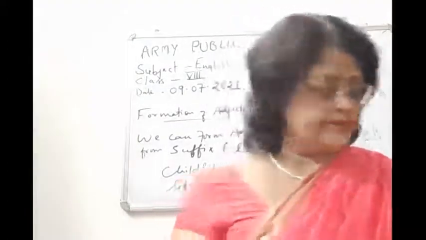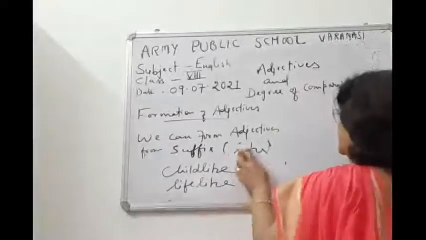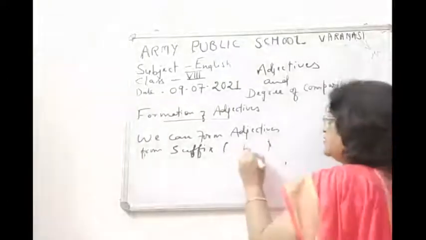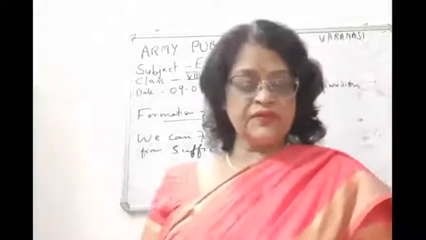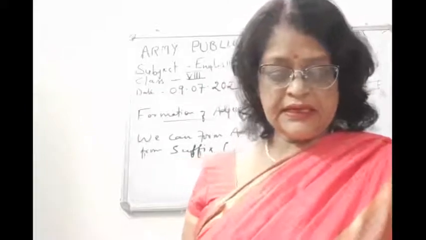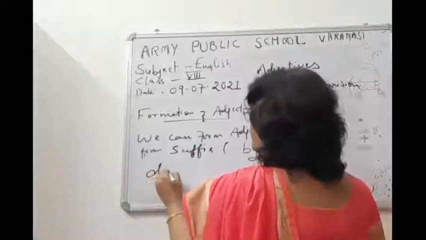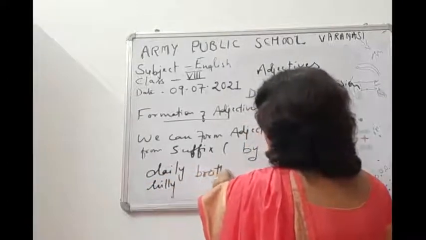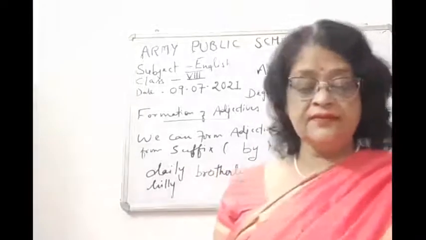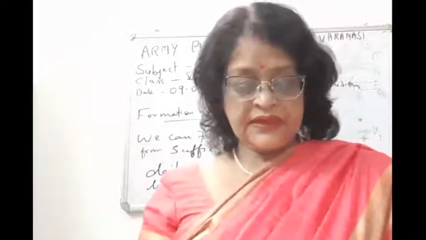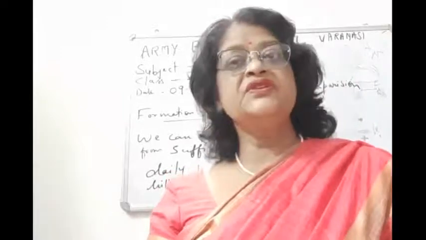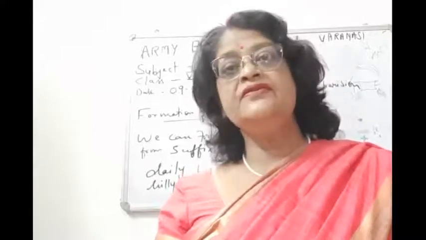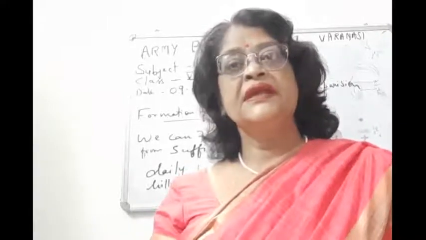Then children, ly is also a very important suffix, so we can make a lot of adjectives from this, like daily, brotherly, sisterly, okay. Then children, kingly, monthly, scholarly, hourly, weekly. So a lot of adjectives we can frame from ly also.